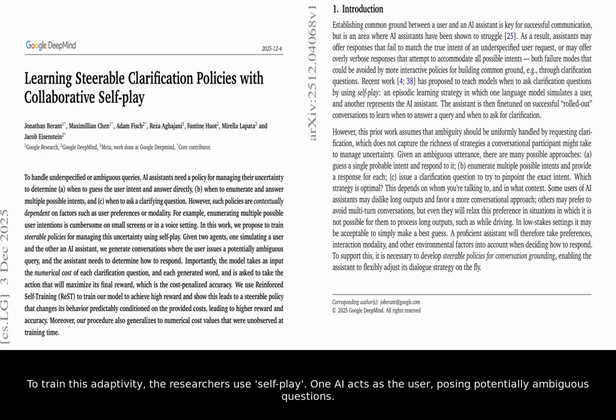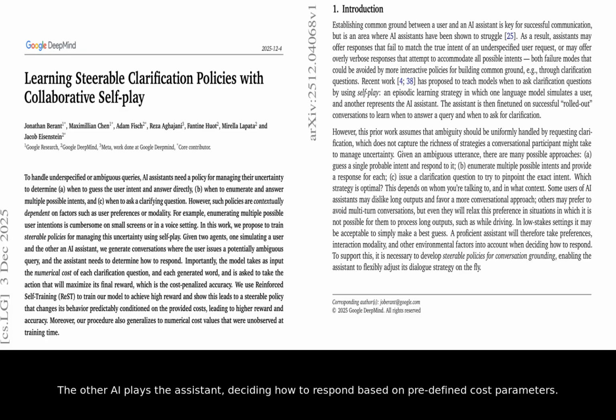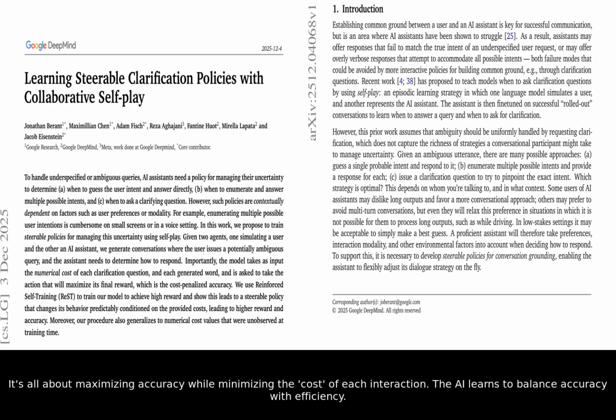To train this adaptivity, the researchers use self-play. One AI acts as the user, posing potentially ambiguous questions. The other AI plays the assistant, deciding how to respond based on predefined cost parameters. It's all about maximizing accuracy while minimizing the cost of each interaction. The AI learns to balance accuracy with efficiency.